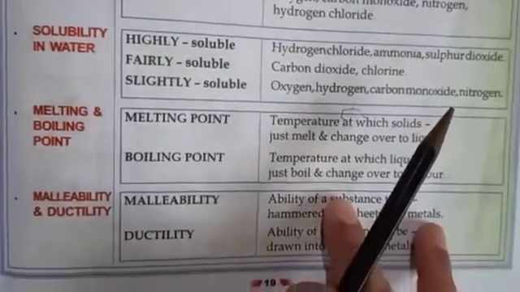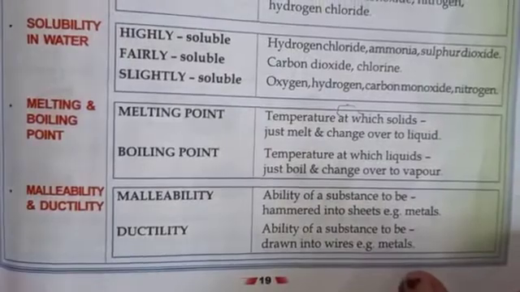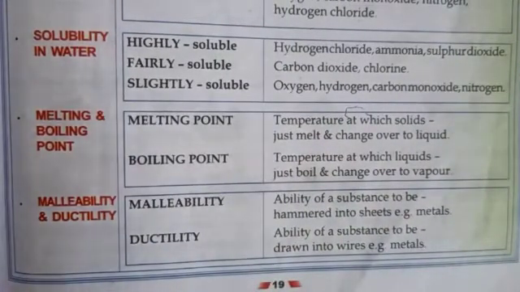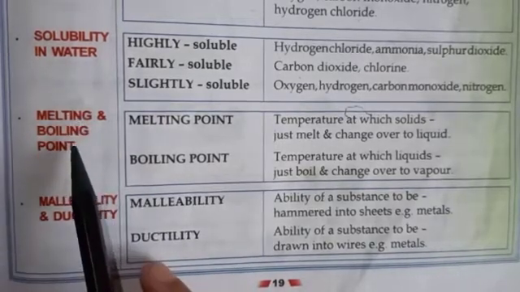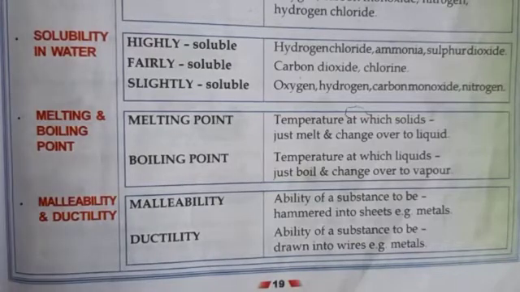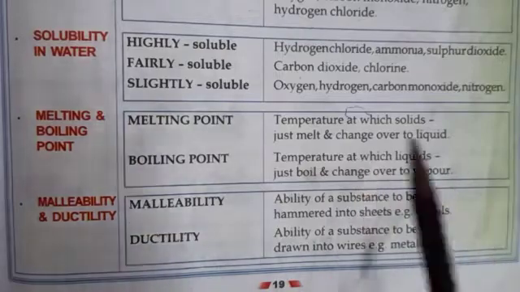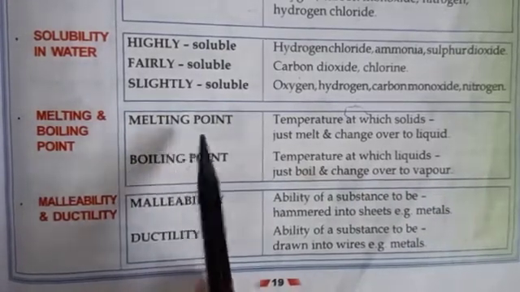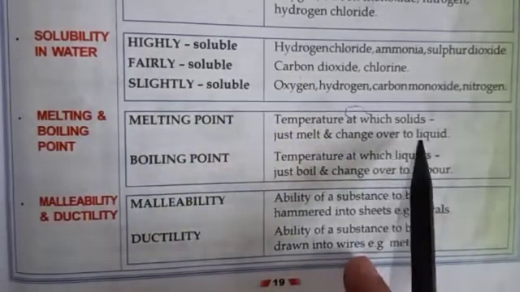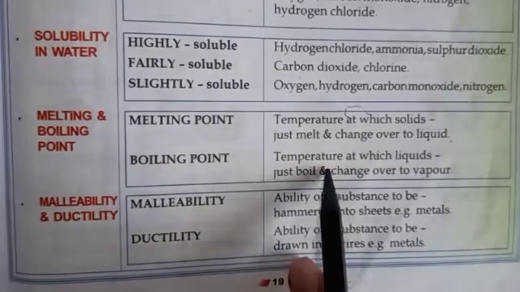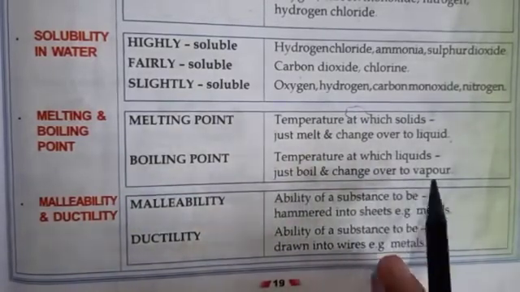Then comes melting and boiling point. Melting point is that fixed temperature at which the solid starts melting, and boiling point is that fixed temperature at which the liquid starts boiling. Melting point is the temperature at which solids melt and change over to liquid, and boiling point is the temperature at which liquids boil and change over to vapor.